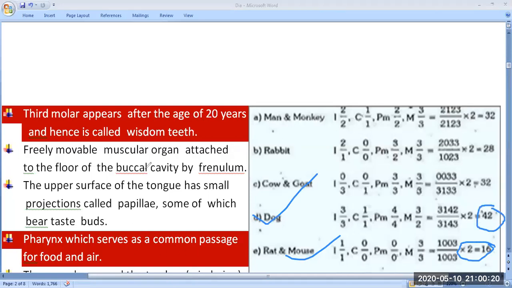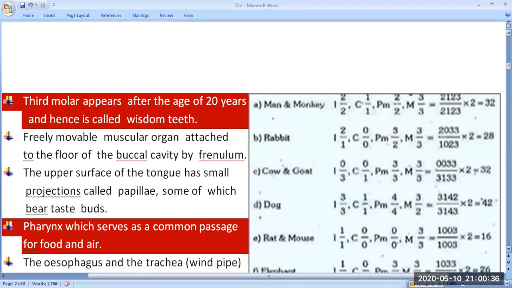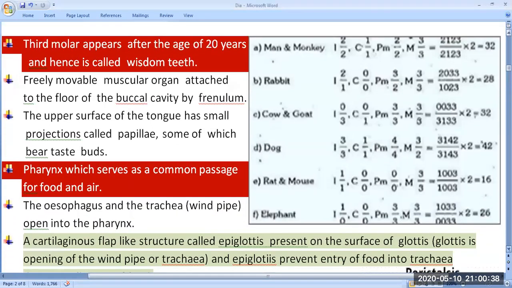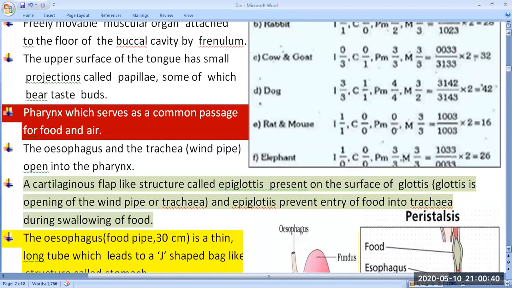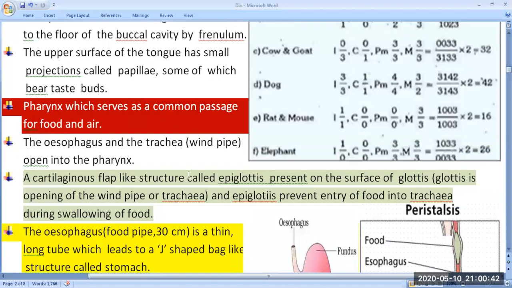If we see the next statement, pharynx, we know very well pharynx is the common path of both food passage as well as air passage. Next they have given the esophagus and trachea.